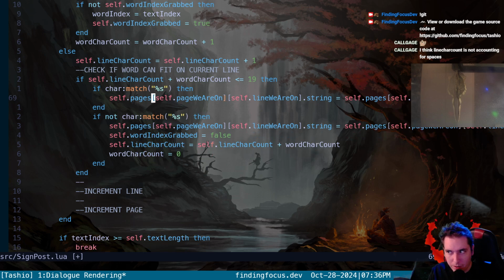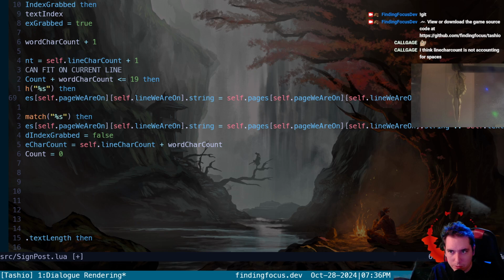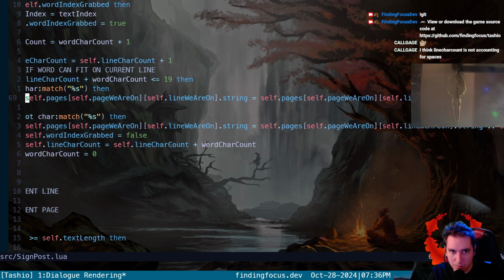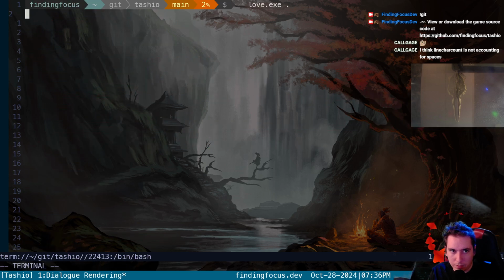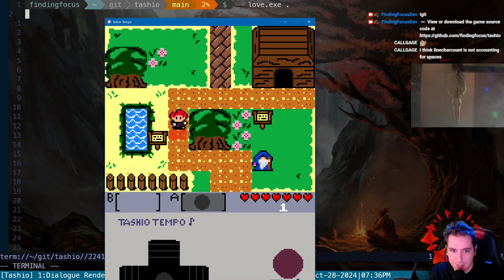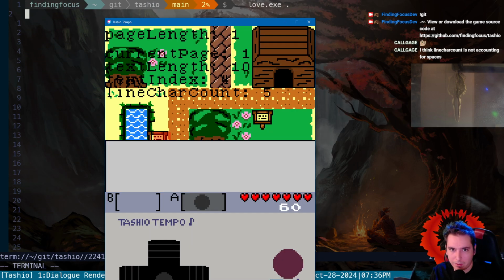All we're going to do is append the char to our current string. So all we should have to do is say .string concatenate with the char character. I think that's all we have to do. Oh, let's see. We're looking for just spaces, so like a 10 line character count. Okay, that's not right.